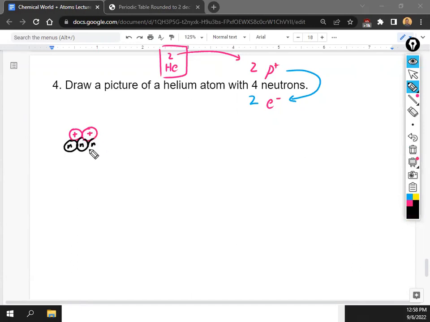If you want to make the shape a little bit prettier than mine, more circular, you can. But I'm a really bad artist, so I'm going to keep it like that. So 2 protons, 4 neutrons. And then we just put 2 electrons just on the outside, not touching each other, just flying around. Okay? And that's it. That's how you draw an atom using that kind of information. You just need to find the protons, neutrons, and electrons.